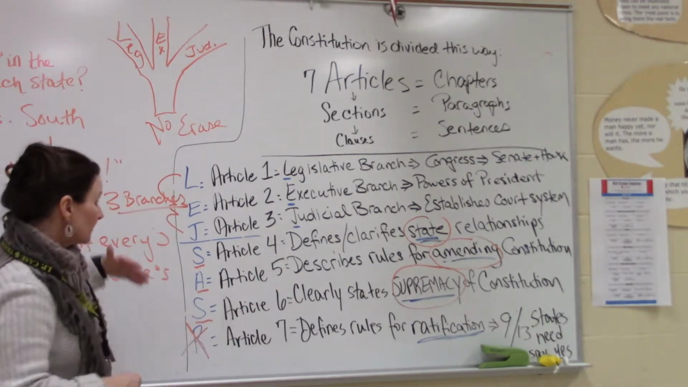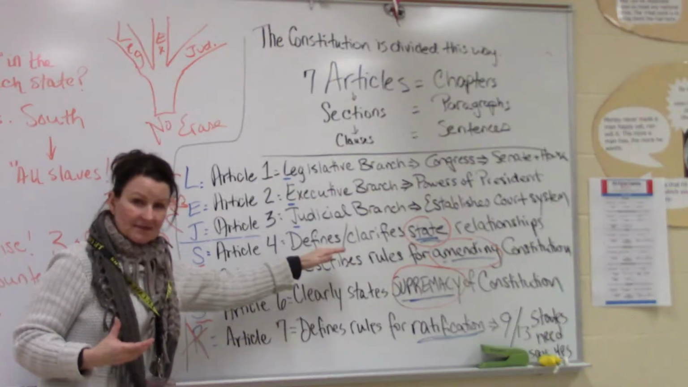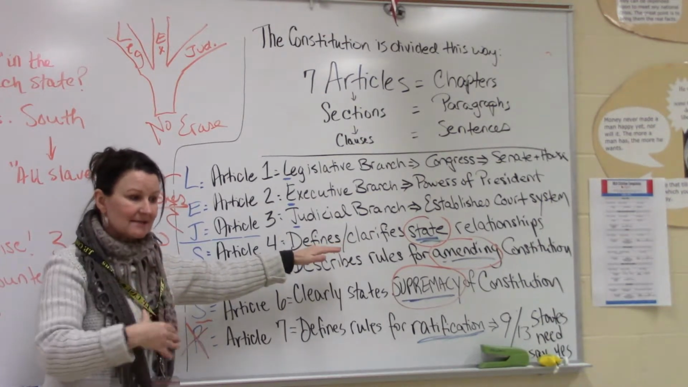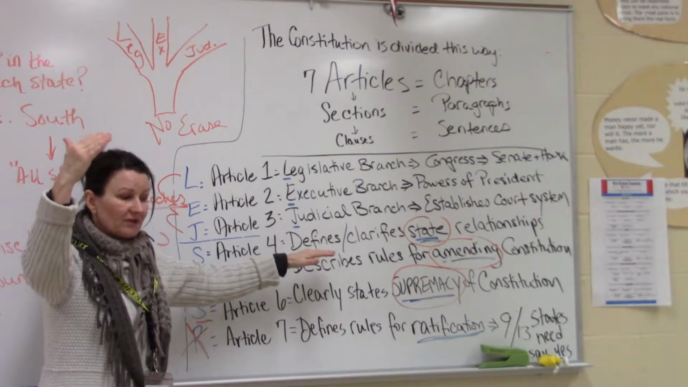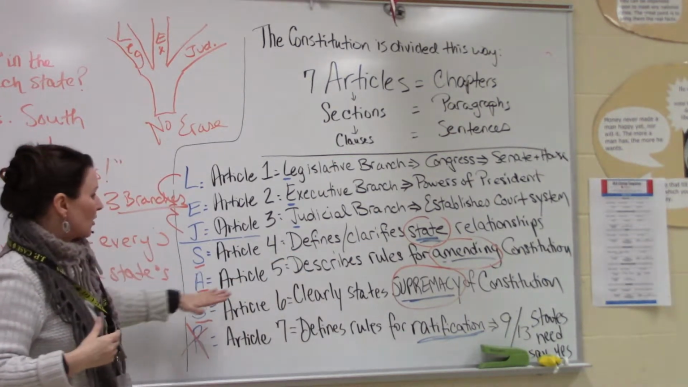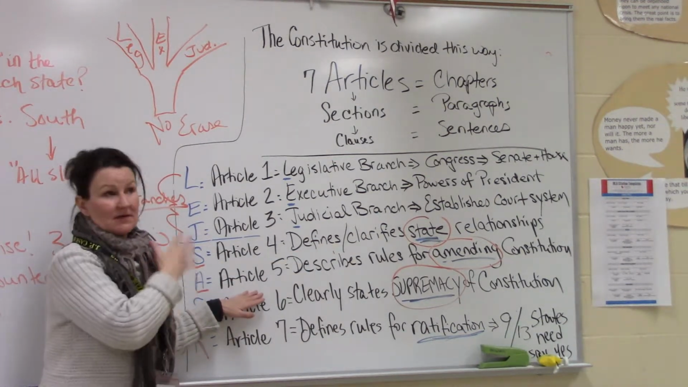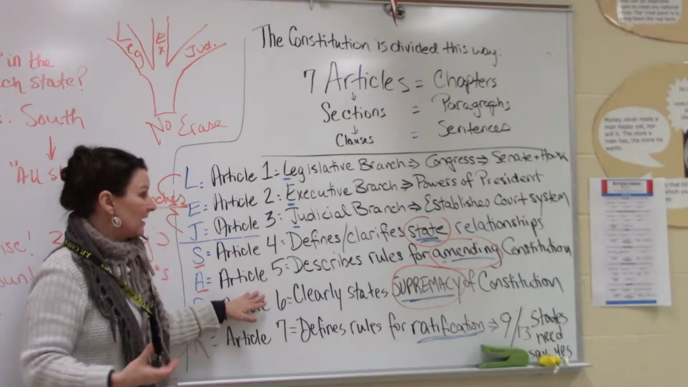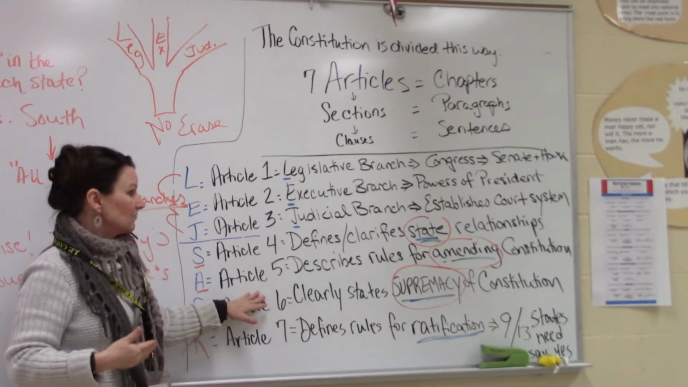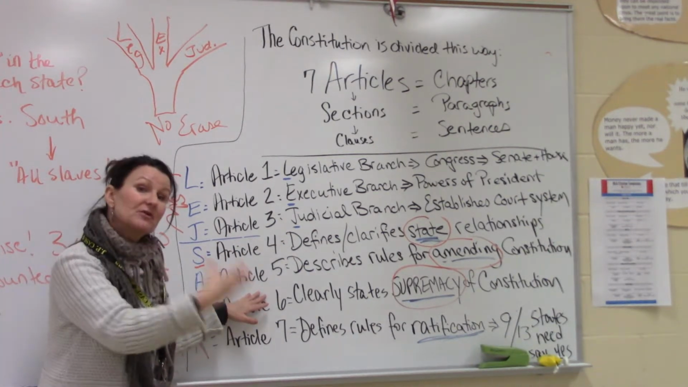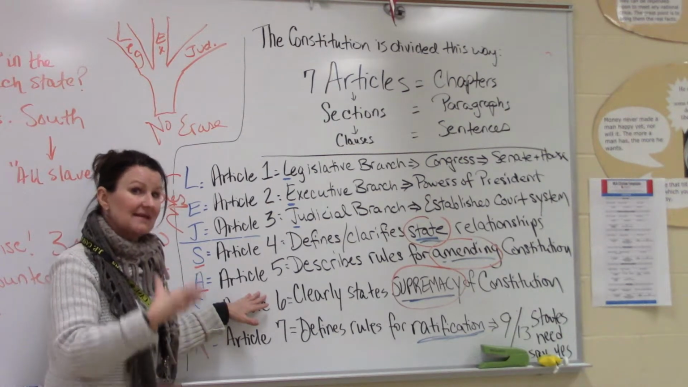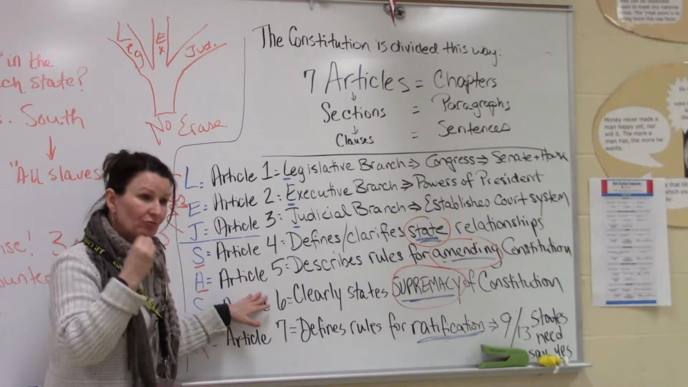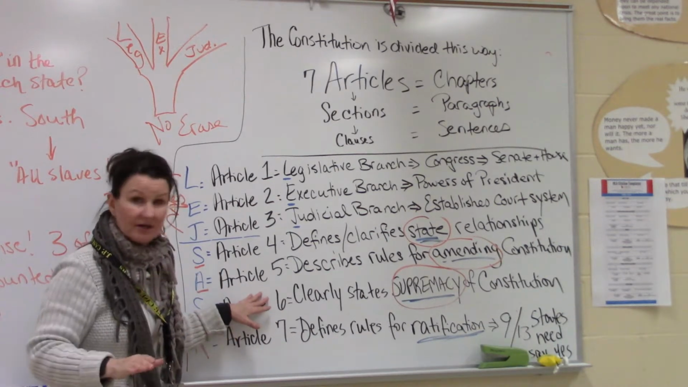Okay, Article 4 just defines the relationships, the laws and rules between states, among the states, and the states' relationship with the federal government. Article 5 describes how these guys were genius. They knew that the document would someday need to be amended, right? Maybe added on, changed in some way. So they describe how this should be done, which is 2/3 of the states have to say yes for an amendment to be passed. An amendment is a formal written change to the Constitution. It's very difficult to get.